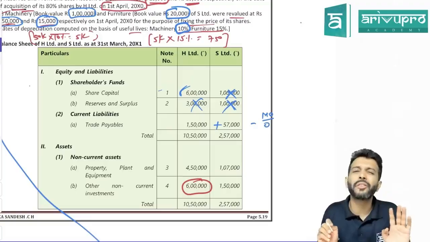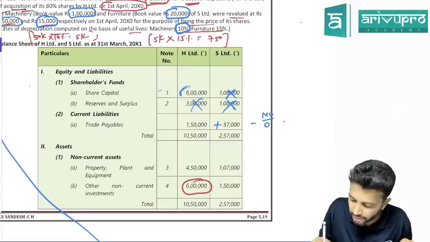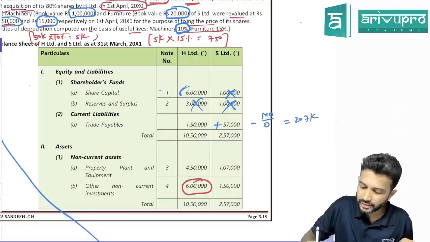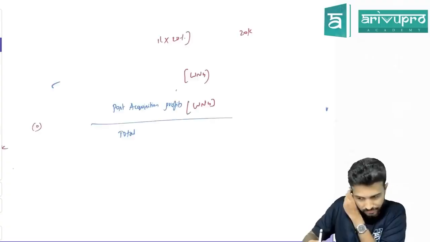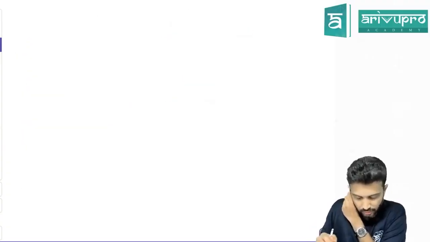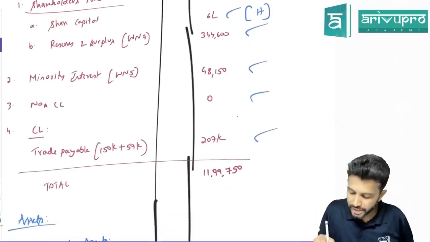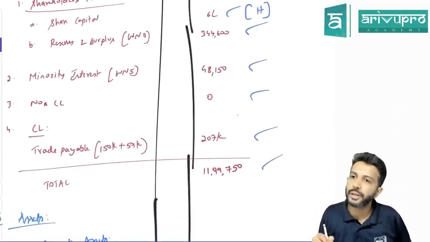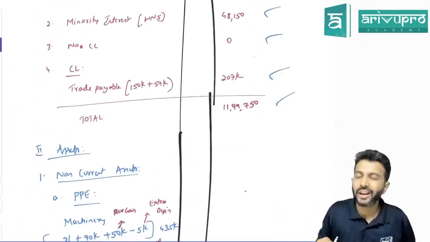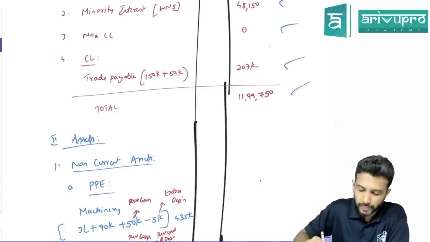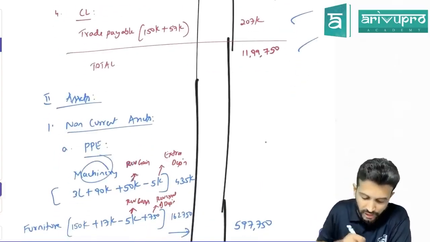In this problem, did we find any mutual owings? No. So add this up. How much are you getting? 2,07,000. Check, have they taken 2,07,000 in your balance sheet? Where is that part here? One minute. 2,07,000. So the balance sheet total is done. Okay. Next is your assets. Under assets, you will show property, plant and equipment. First is your machinery.